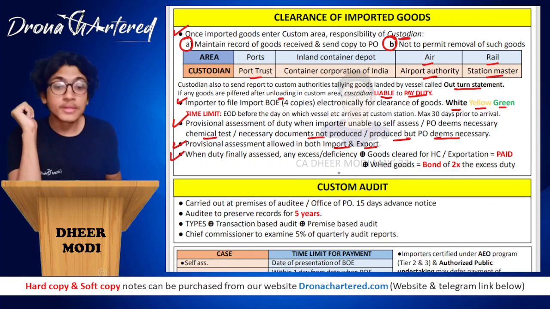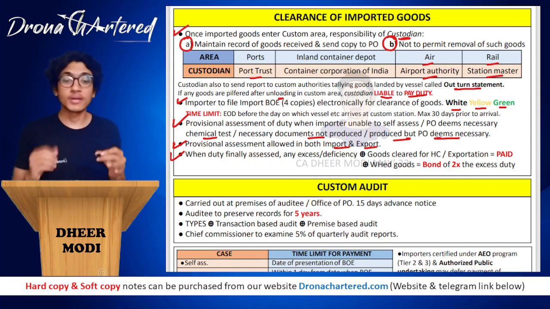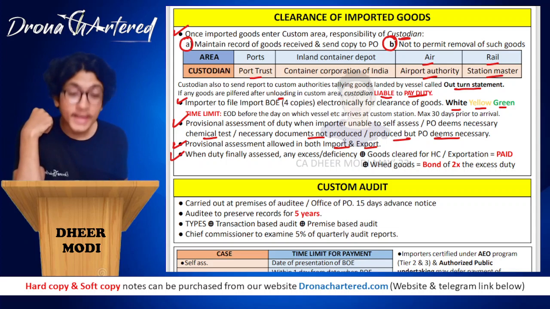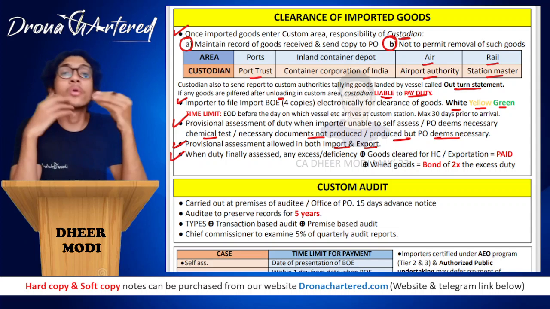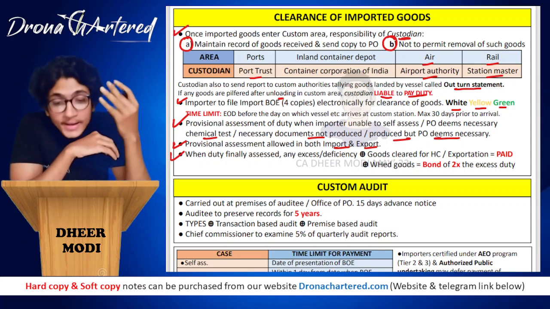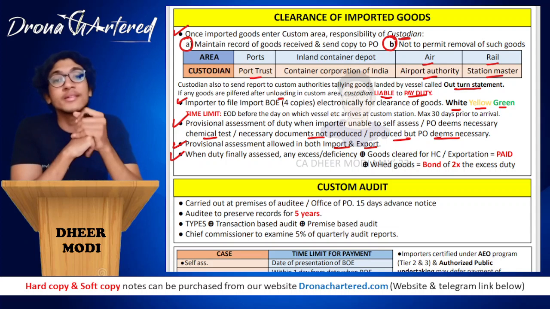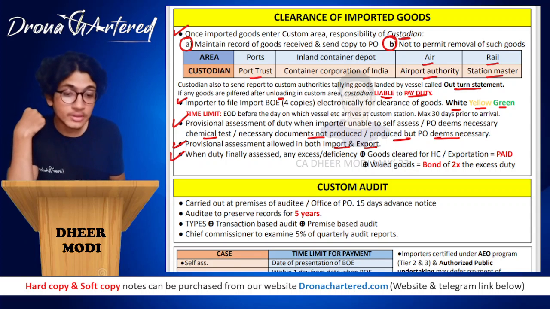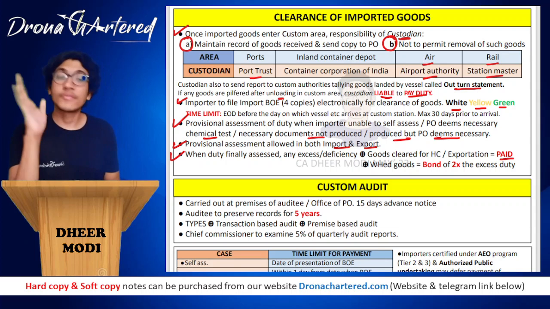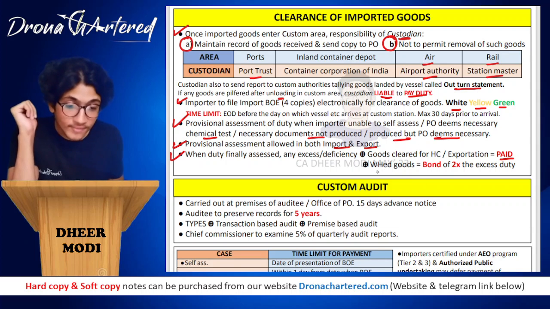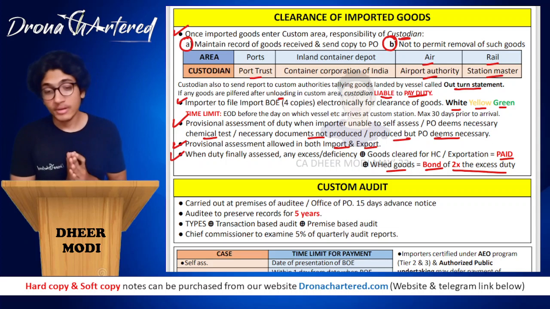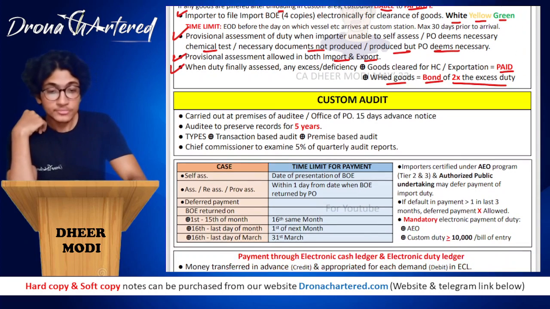When duty is finally assessed after your provisional assessment, there can be any excess or deficiency. For example, we said that you owe us 1 lakh, and now when the duty has been finally assessed, if it comes to 80,000, that means I have paid 20,000 extra, correct? So there can be excess or deficiency. When goods are cleared for home consumption or exportation, this excess or deficiency has to be paid. Or for warehouse goods, it is bond or 2 times the excess duty; this is how it will be settled.